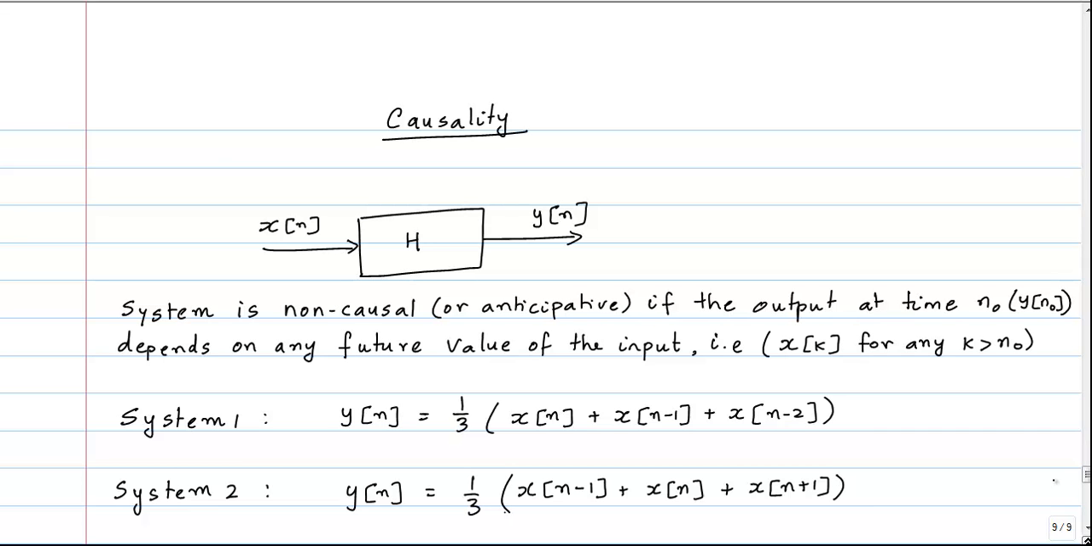In this video, I will talk a little bit about what it means for a system to be causal and what it means for a system to be non-causal. Suppose we have a system with input x of n, and let's say the output of this system is y of n.